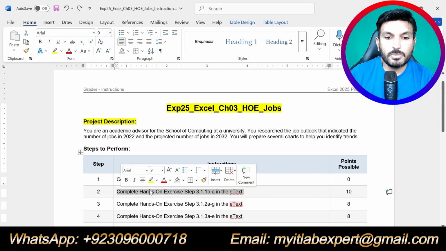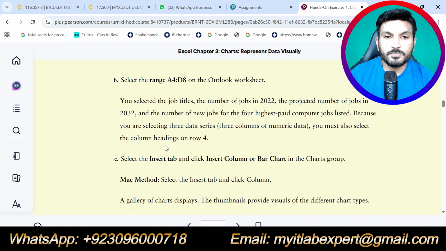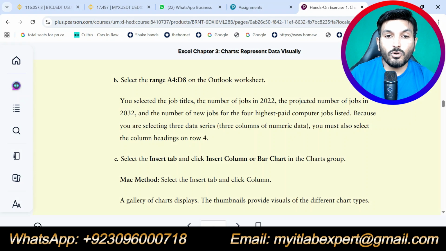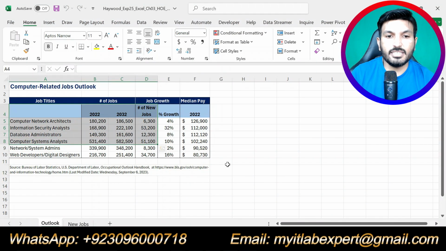Now let's move to step number 2. Complete hands-on exercise step 3.1.1 part B up to G in e-text. First let's do part B. It is saying select the range A4 up to D8 on the Outlook worksheet. So we will select A4 up to D8, this range. We are supposed to select A4 up to D8.